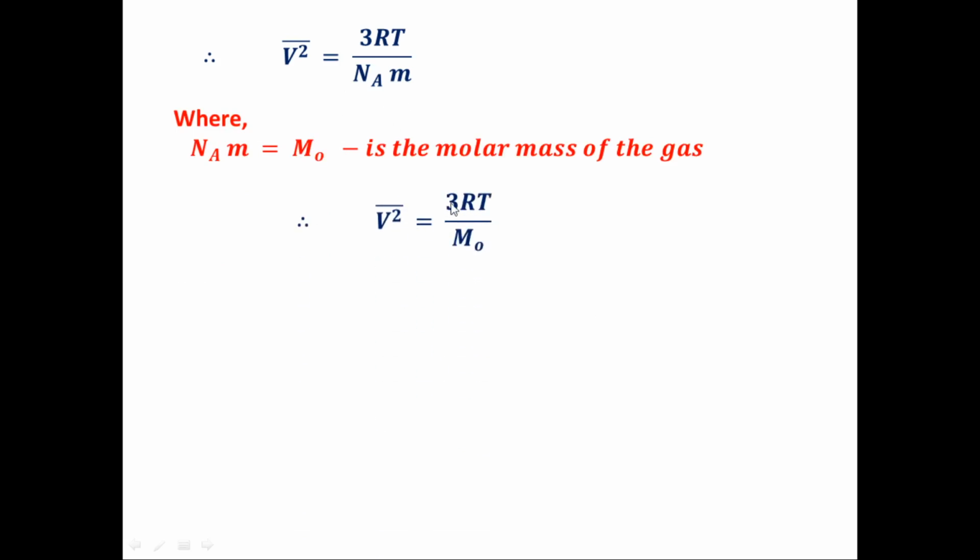Right now, if we get V square is equal to 3RT upon Na into m, this value Na into m is called the molar mass. So Na into m is m naught, the molar mass of the gas. It means that V square is simply equal to 3RT divided by m naught.